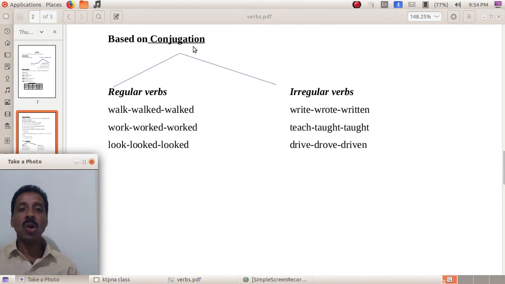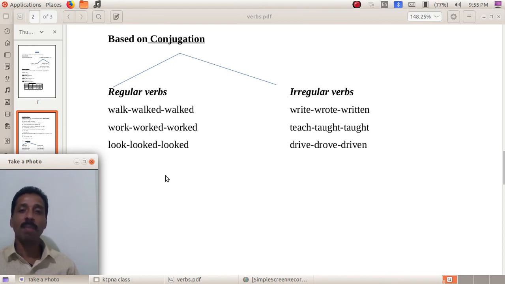Then based on conjugation, there is another classification of verb. Are you familiar with this word conjugation? Okay, doesn't matter. Conjugation refers to writing the forms of the verbs. You know that a verb has four forms: V1, V2, V3 and V1 ing. So based on conjugation, two types of verbs are there. Which are they? Regular verbs and irregular verbs.